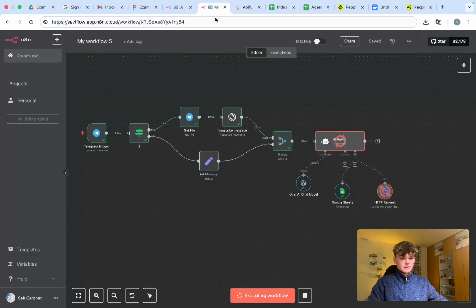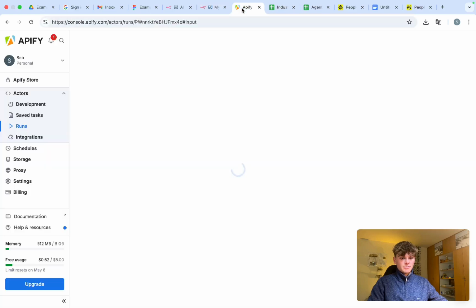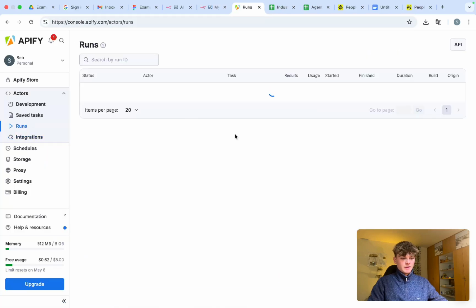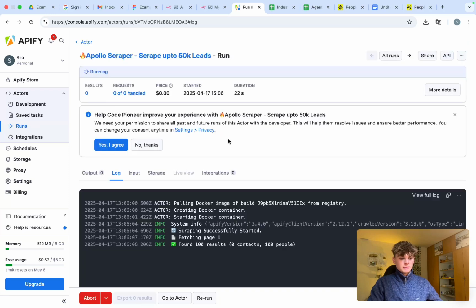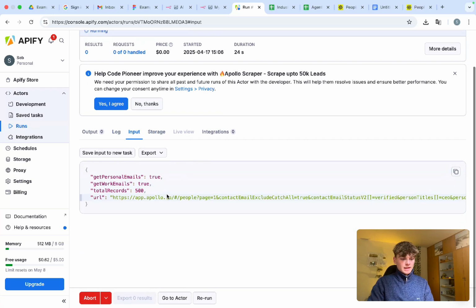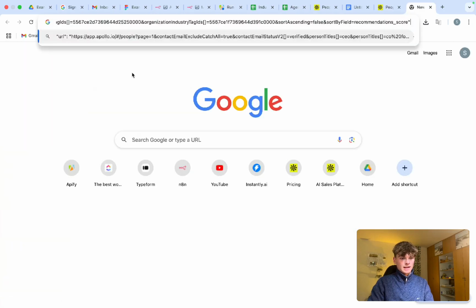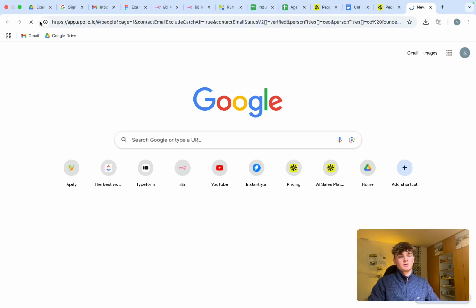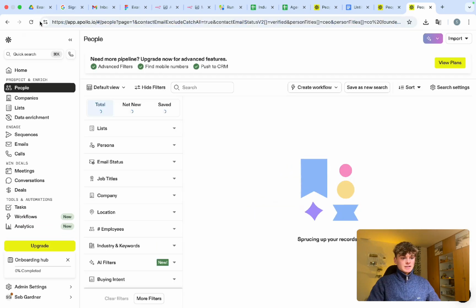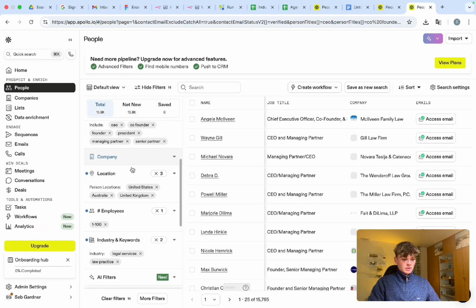So let's go in here. It's running. It's now scraping. Let's head into Apify. Head into the running one. Go into input. And I'm going to double check this URL by pasting it into here, deleting the quote at the end, and also the part, this URL section at the start, as it's not part of the URL. Paste this into Apollo. Let's see what industry it took.